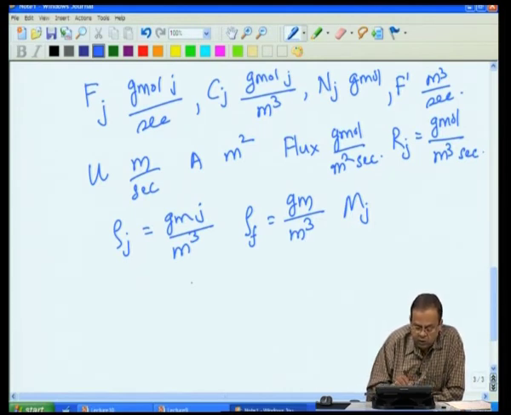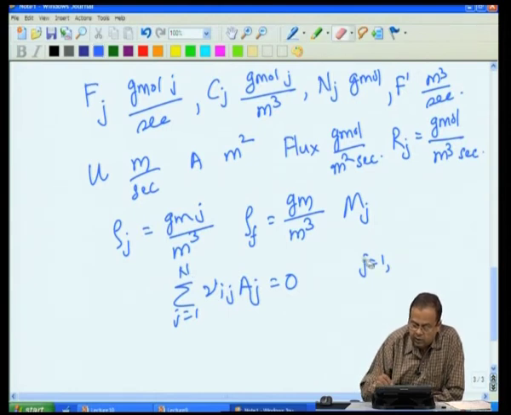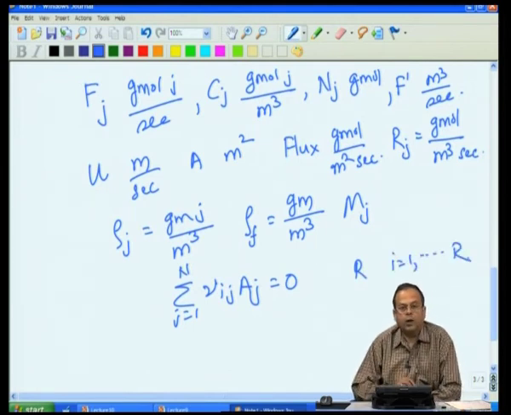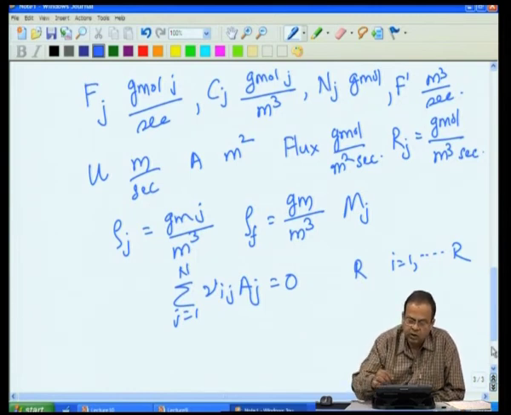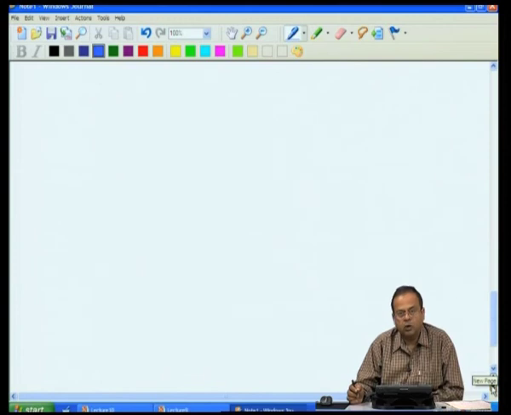What we are interested in looking at, set of reactions in species Aj. So, J goes from 1 to n, and there are such independent reactions I equal to 1 up to r. So, this is what we are going to look at, and to begin with we will start with homogeneous reaction in a tubular reactor.